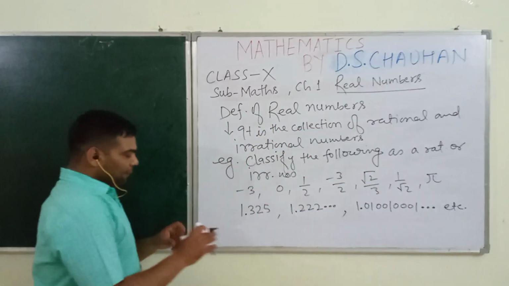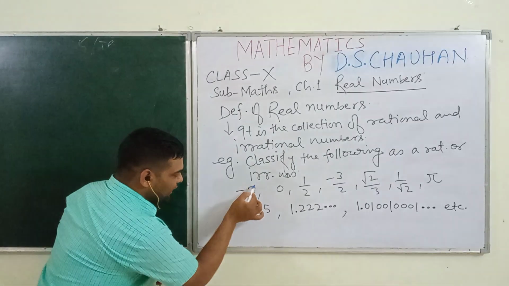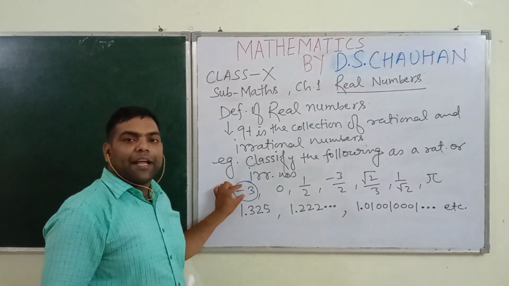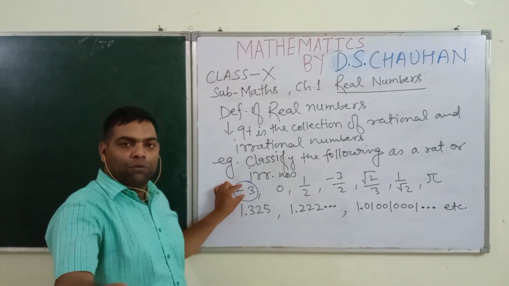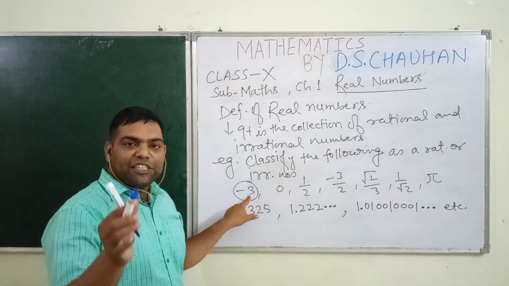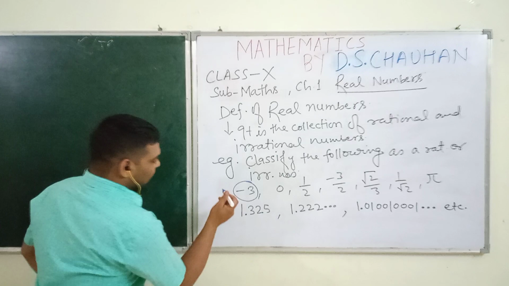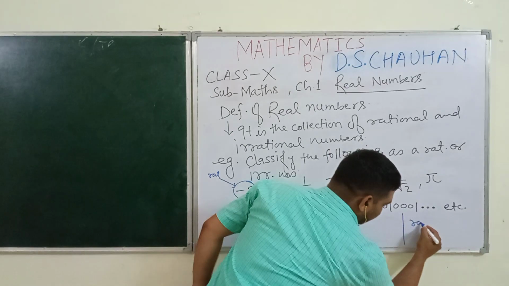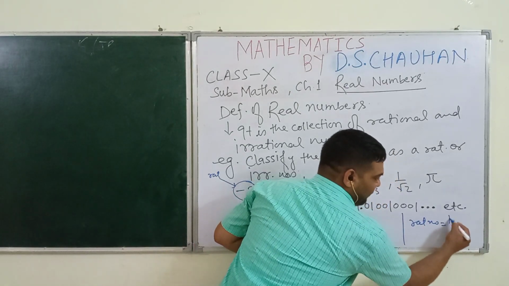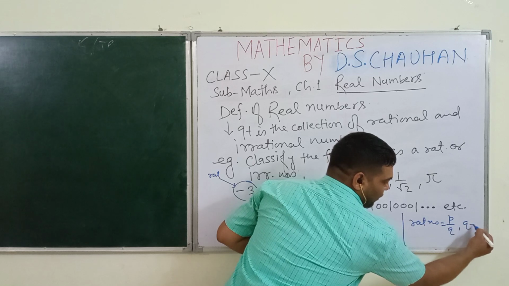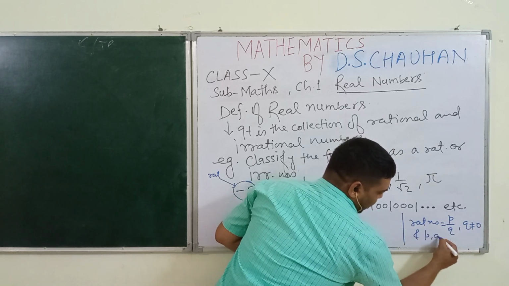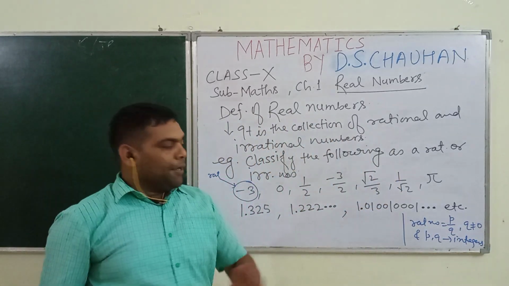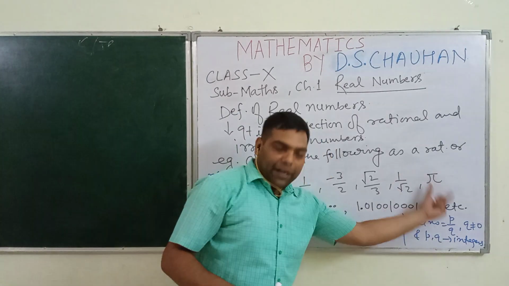Students, now see, this is -3. This is an integer. And students, we all are knowing that all integers can be written in the form of p by q, where q is 1, which is not equal to 0. So this is a rational number, because students, we all are knowing that what are rational numbers? A number which can be written in the form of p by q, where q is not equal to 0 and p, q are integers. From class 8th standard, we are knowing what are rational numbers.